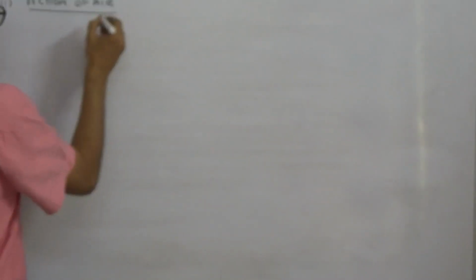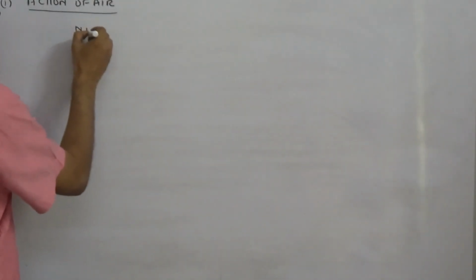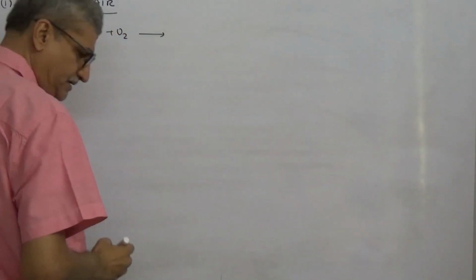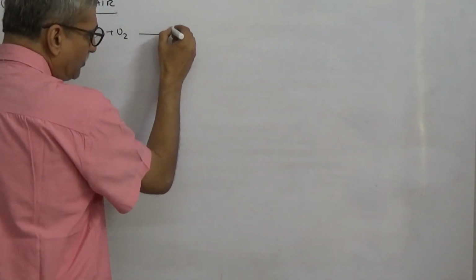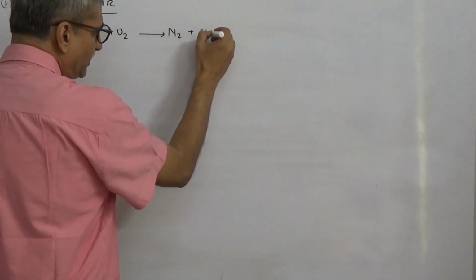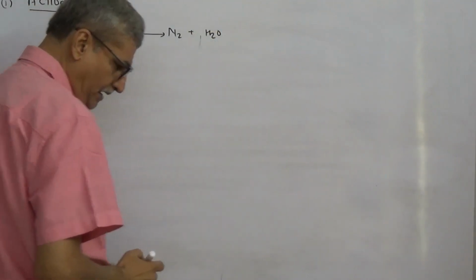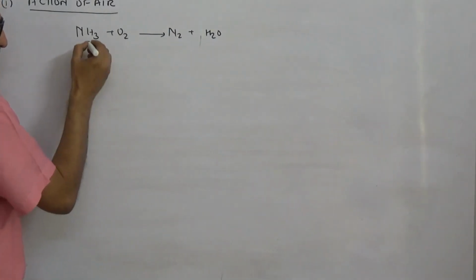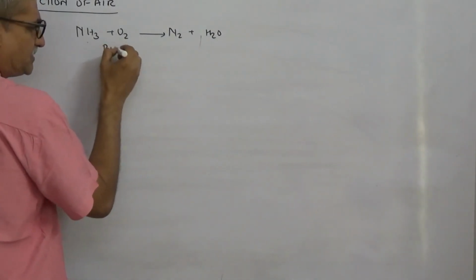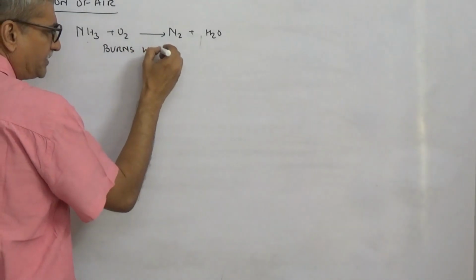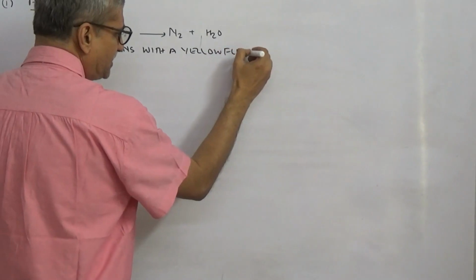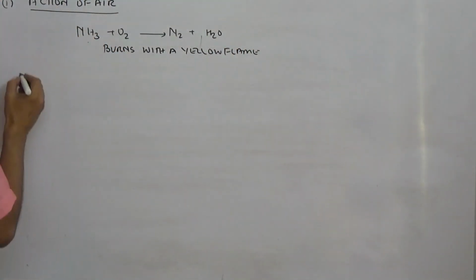Is this clear? We are now talking about chemical properties. First is action of air. Simply if we burn ammonia in air or oxygen, it forms nitrogen gas plus water. The entrance exam question is that this burns with a yellow flame. So this is more important to us from the entrance exam point of view.